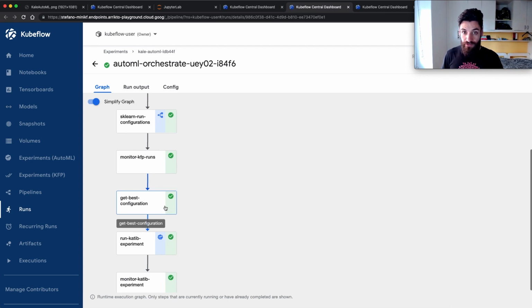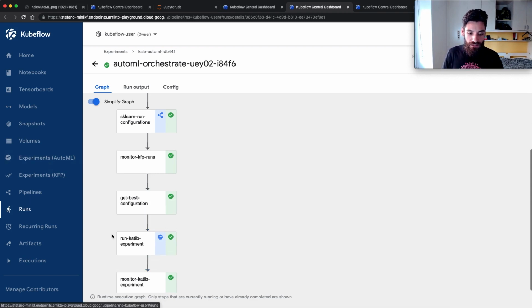Kale collects these results and picks the best metric value, getting the best configuration, and then tries to optimize this configuration even further by creating a new hyperspace around the best performing configuration. So Kale creates a Katib experiment so that it can optimize the initial configuration parameters of the AutoML configuration.